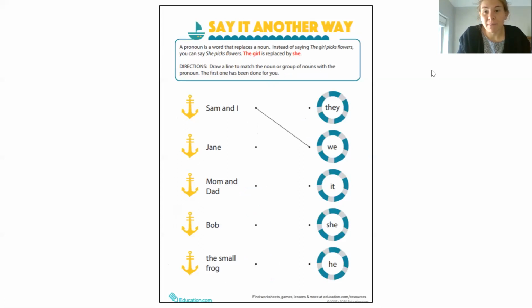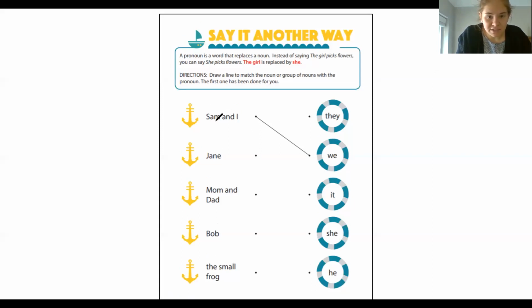And again, we're going to be matching some nouns to some pronouns. So the first one is done for us. It says Sam and I, and the line over here is drawn to the word we, right? You know that word, it's a sight word. So this is a group of more than one person and you are part of it, right? So you use the word we.